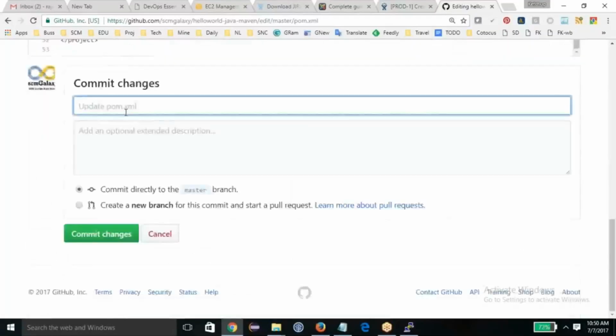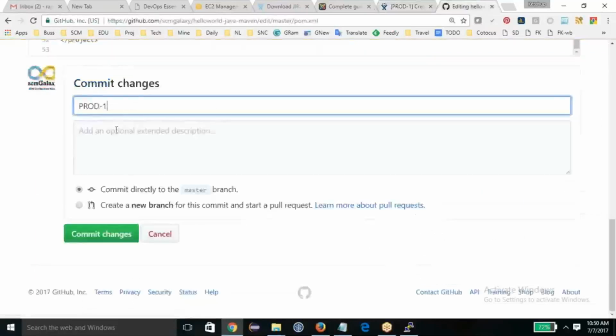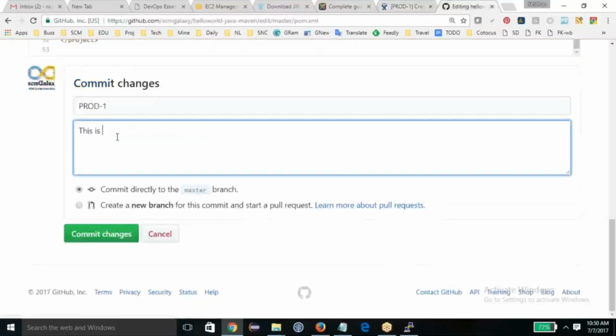And what is this ticket all about? This one, PROD-1. This is the work done for PROD-1, the PROD-1 task.